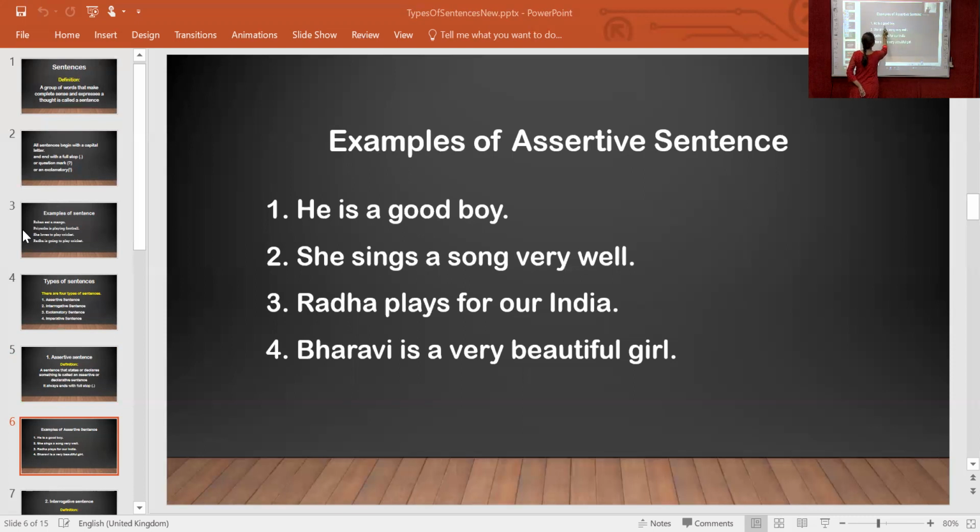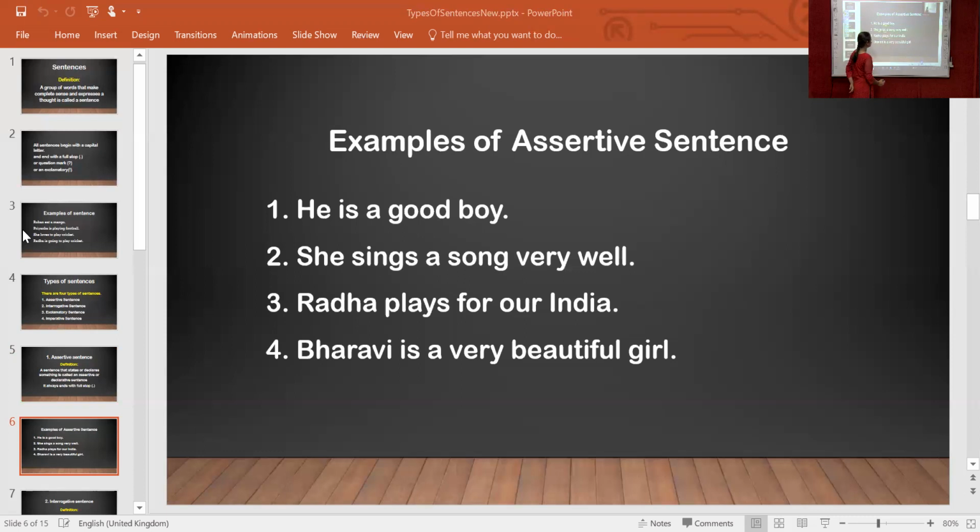Now see, good. How it declares something. It's good. She sings a song very well. What is she doing? Sings a song very well. Radha plays for our India. What is Radha doing? She plays for our India. Means this sentence declares something.